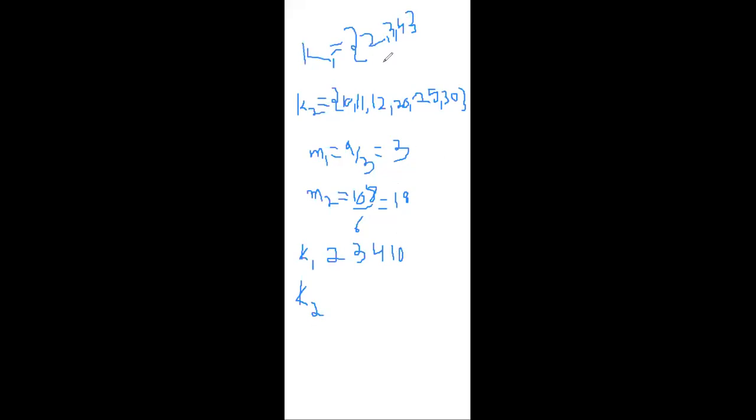Okay, next value is 11. 11 minus 3 means that is 8. 11 minus 18 means that is 7. Okay, this is nearer to the M1, so we have to write it here. That is 11. All the remaining values are higher, so obviously they are near to 18, write them here. That is 12.